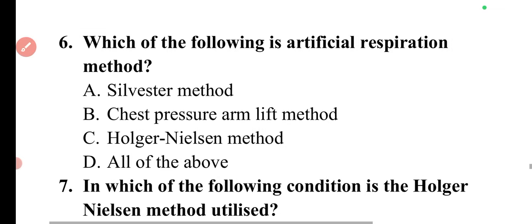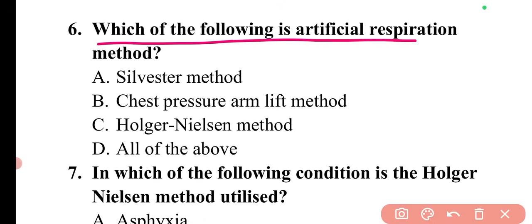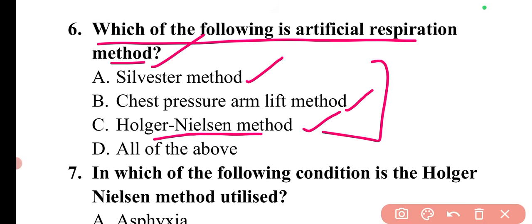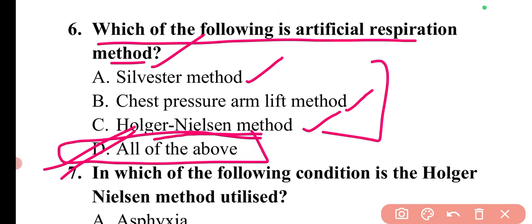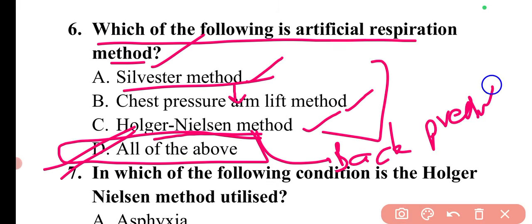Then coming to the next question. Which of the following is an artificial respiration method? The artificial respiration methods include the Sylvester method, the chest pressure arm lift method, which is the Sylvester method only, then the Holger-Nielsen method. These all are artificial respiration methods. So here option D, all of the above, is correct. The Sylvester method is the chest press arm lift method. The Holger-Nielsen method is also known as the back pressure arm lift method.